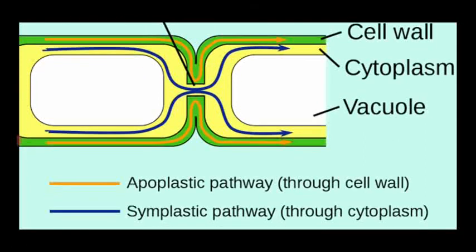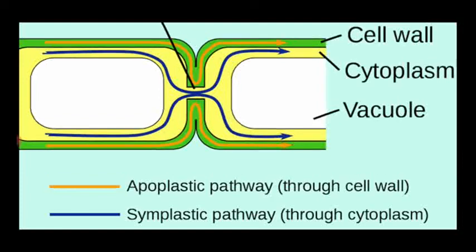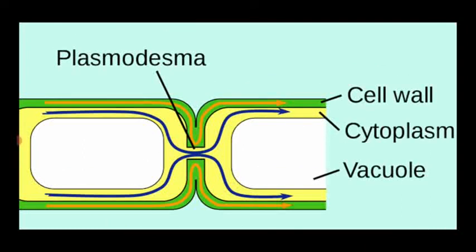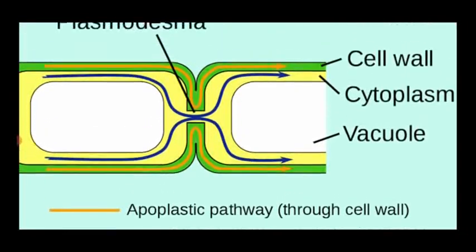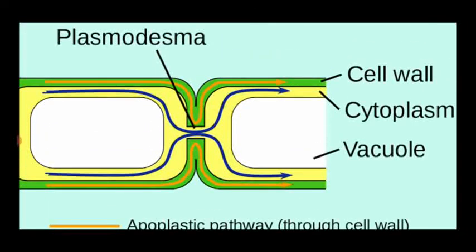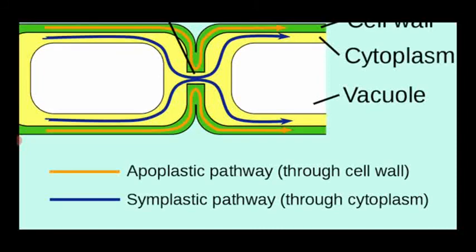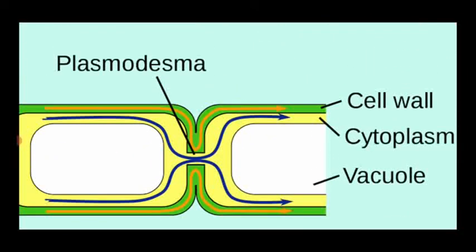Another one, symplast. That means the water molecules pass through the plasma membrane, which contains a path or canal called plasmodesmata or plasmodesma, to the cytoplasmic region. That is said to be the symplast pathway. Dear students, I hope you all understood what the apoplastic pathway and symplastic pathway are.